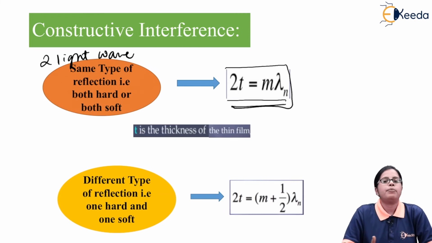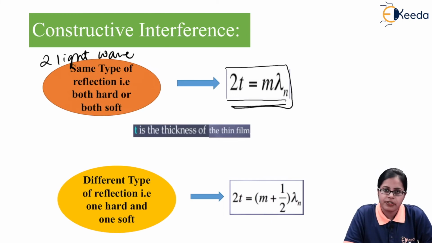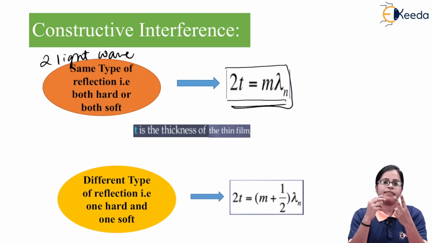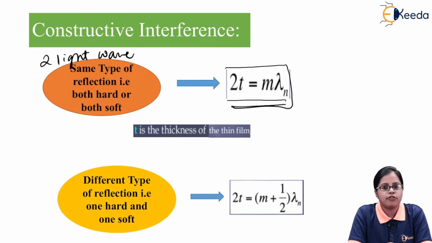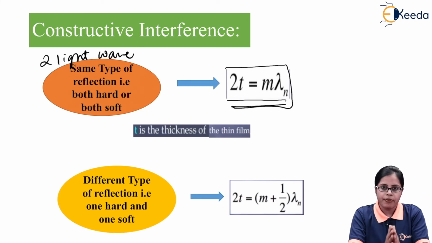that you can have different types of reflection. Means if I want a constructive interference, we can have different types of reflection of two light waves. If I consider two light waves undergoing different types of reflection, what do I mean by that? One ray of light undergoes hard reflection and the other ray of light undergoes soft reflection. This is what different types of reflection means.